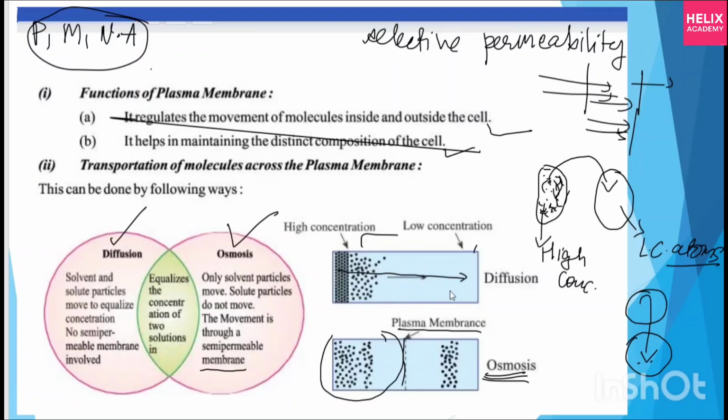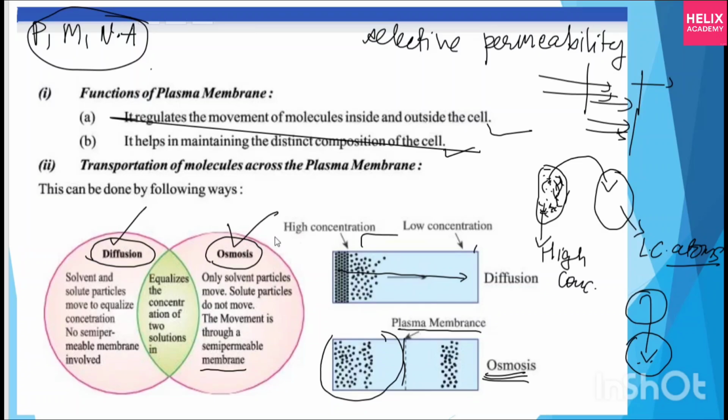But when I talk about the plasma membrane, it has selective permeability, which means it knows what to pass and what not to pass. This is a very basic difference. In diffusion, solvent and solute particles move to equalize concentration, and no semi-permeable membrane is involved. In osmosis, a semi-permeable membrane is involved, through which solute is not passed and solvent is passed.